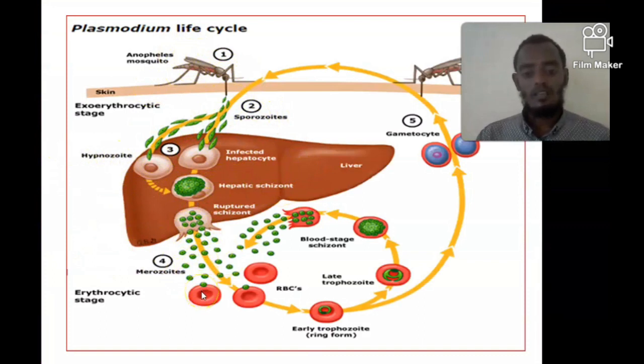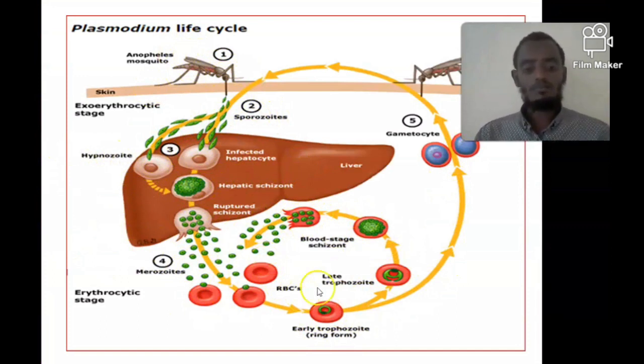The merozoites will infect red blood cells, and within the red blood cells, merozoites change into ring-type trophozoites. The ring-type trophozoites can differentiate into male and female gametes, or can develop into late trophozoites or mature trophozoites, and mature trophozoites will change into blood schizonts. This one is the blood schizont, this one is the hepatic schizont, and the blood schizont will rupture and release merozoites, and the merozoites also infect other red blood cells. So this cycle will be repeated multiple times, from the ring trophozoites to the merozoites, and this cycle will take different durations in different species.